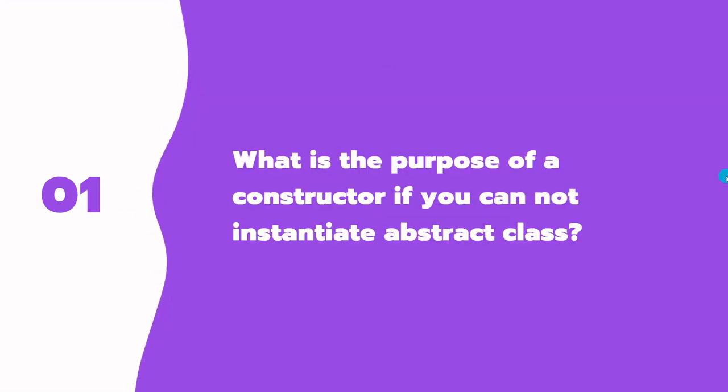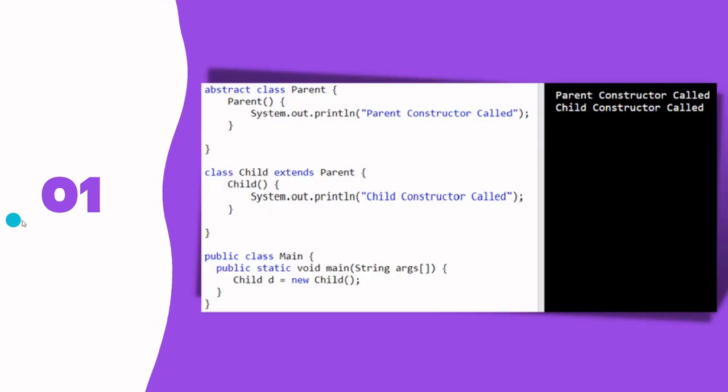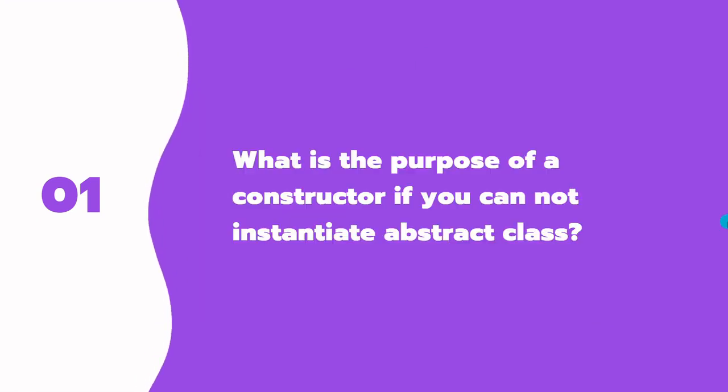Now another question will arise: what is the purpose of a constructor if you cannot instantiate an abstract class? The purpose of a constructor is to create an object, right? What is the purpose if you cannot create an object of an abstract class? Why should we have a constructor?